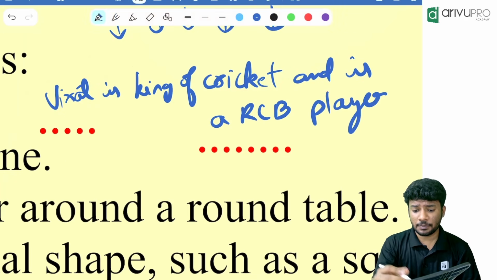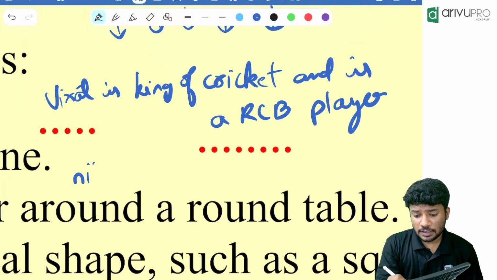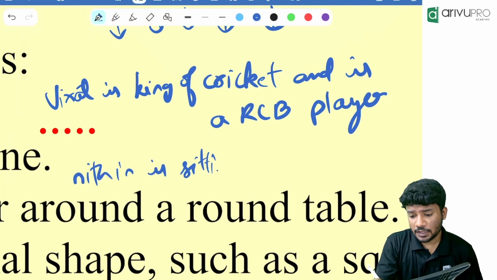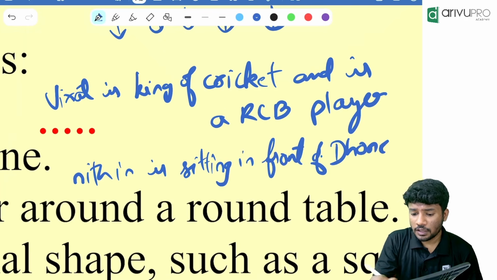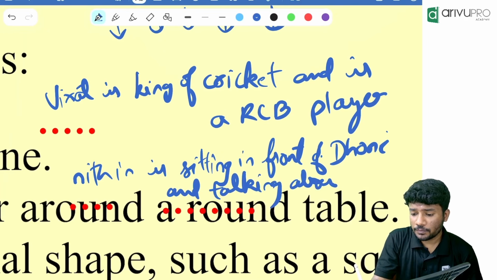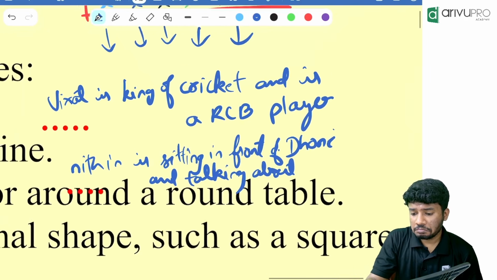One easy example. Nithin is sitting in front of Dhoni and talking about Tala.